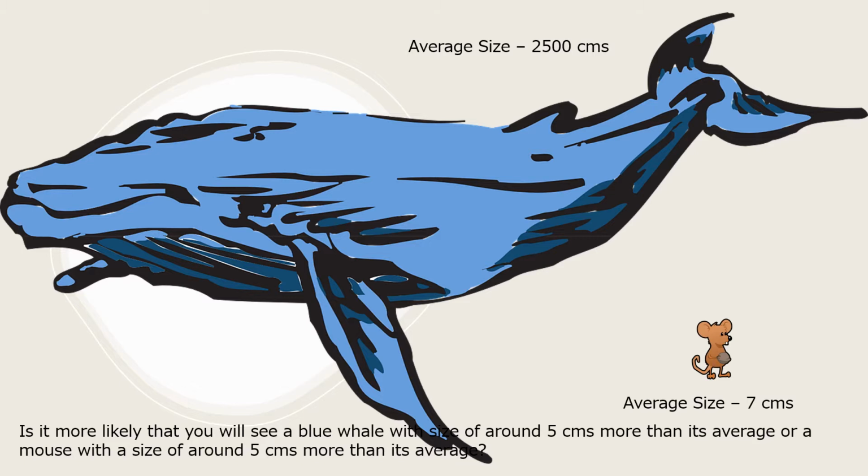Because blue whales already range from around 2300 centimeters to 2700 centimeters, a 5 centimeter increased length can still happen. But for a mouse, a 5 centimeter length increase would nearly double its size. Only those mice are likely to be around sizes of 12 centimeters, whose average is also around that.